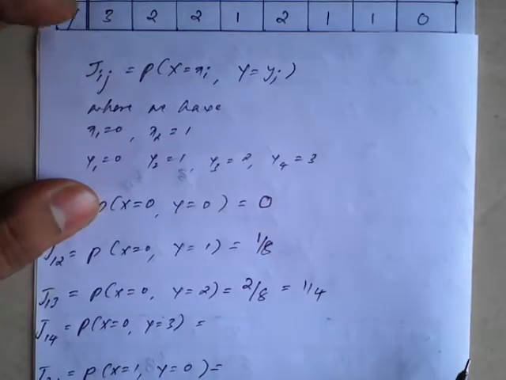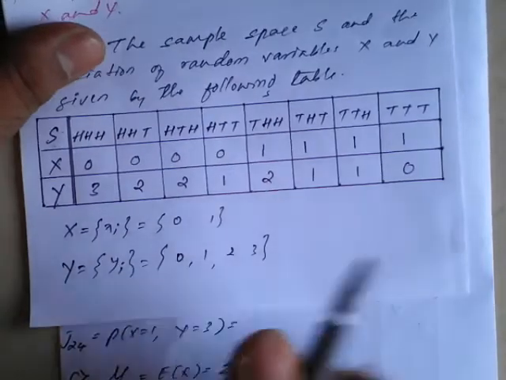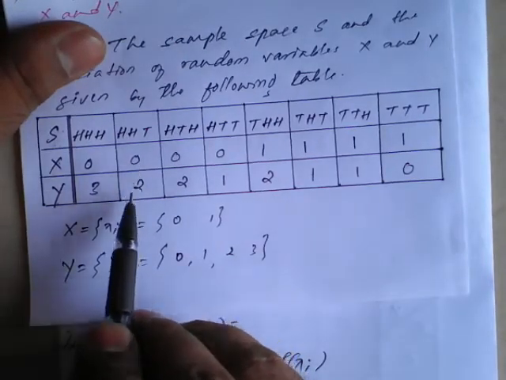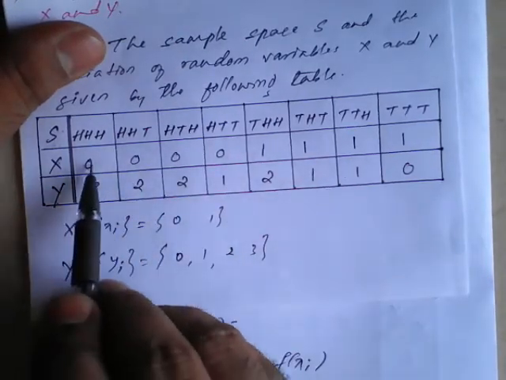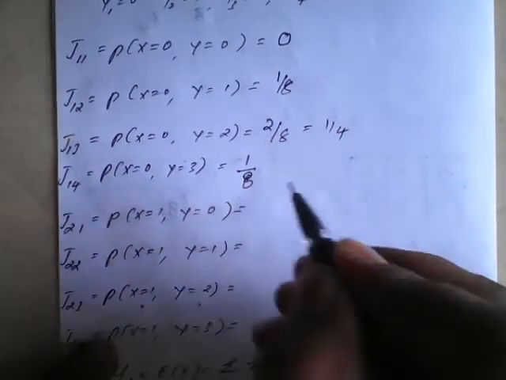Next, I need the answer when x is 0, y is 3. We have only one case, only one case out of 8. So out of 8 only 1.